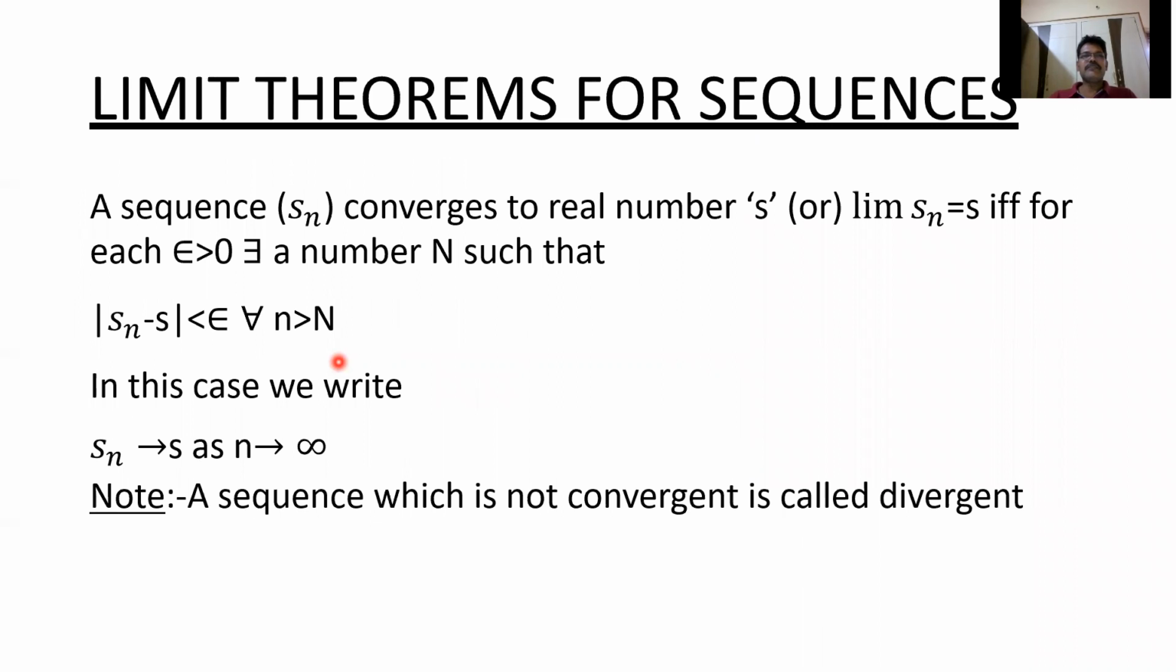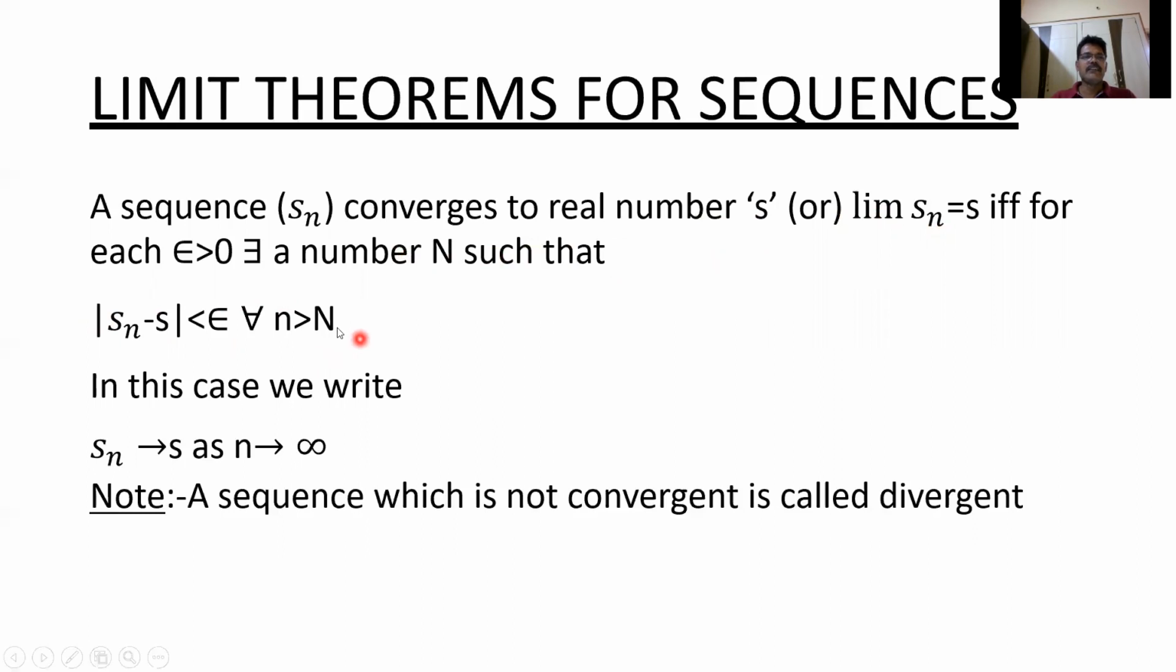Before going to prove some theorems on limits, once again, I will define the limit of a sequence. Last class we have seen the definition. A sequence Sn converges to a real number S, or limit Sn equals S. Here limit Sn means limit n tends to infinity Sn equals S, if and only if for every epsilon greater than 0, there exists a number N such that mod Sn minus S is less than epsilon for all n greater than N.